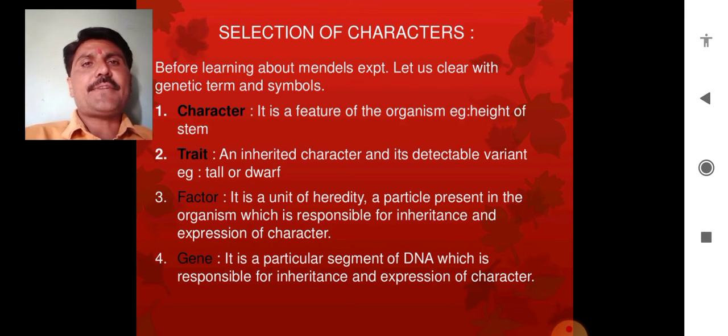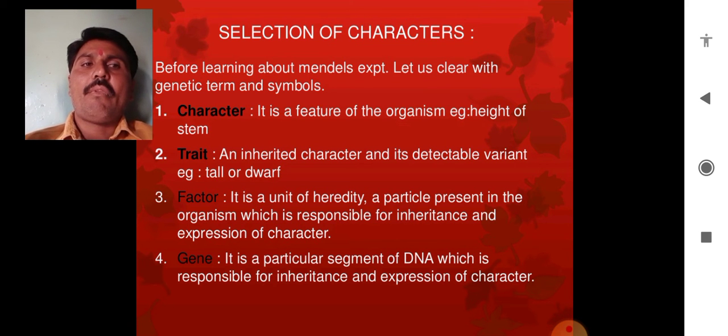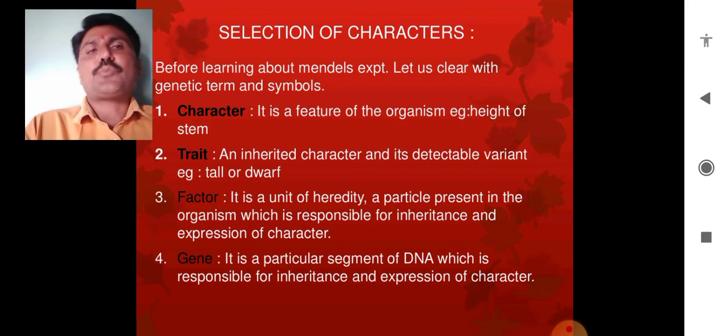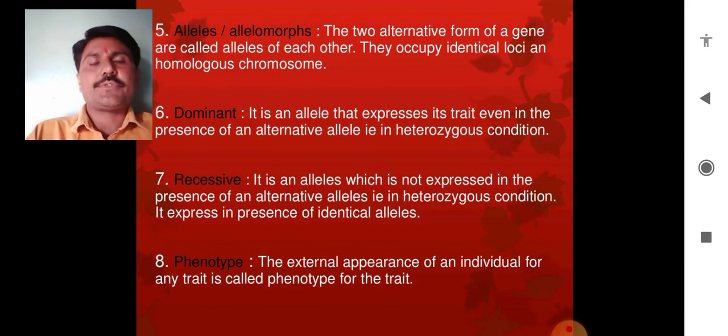Now see the difference between the factor and the gene. A gene is a particular segment of DNA, and this particular segment is responsible for a particular character. Maybe height, maybe color, maybe shape. And this gene, which is a segment of DNA, inherits the character and expresses it in the organisms.